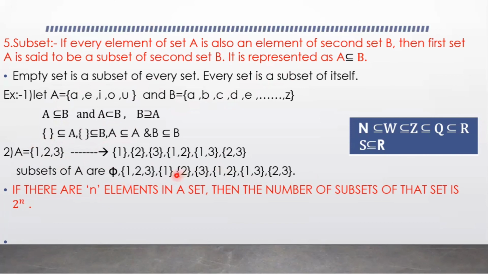8 subsets are here. So if there are n elements in a set, then the number of subsets of that set is 2 power n. So here, how many elements? 3 elements are here in this set. So 2 cube is 8. So the given set has 8 subsets. Given set has 8 subsets. So it is about subsets.